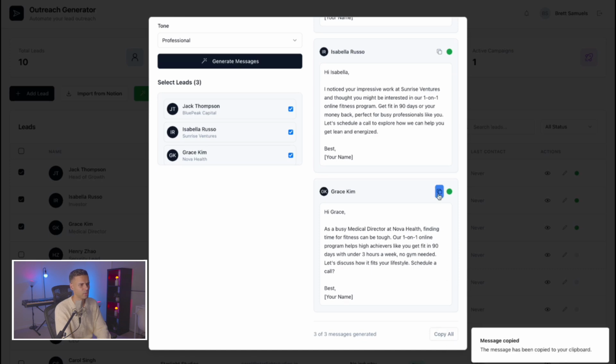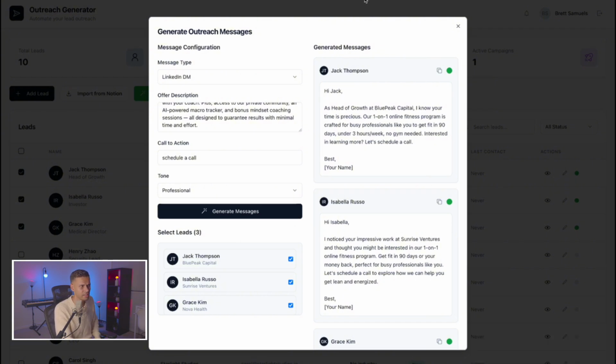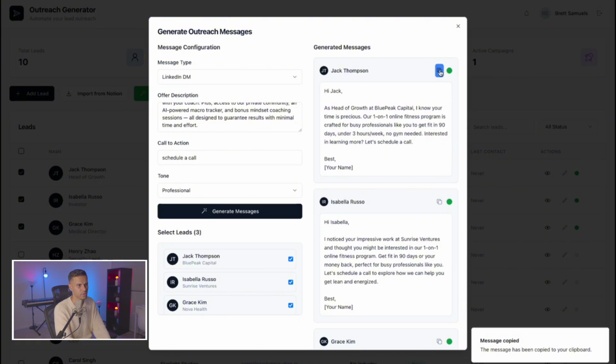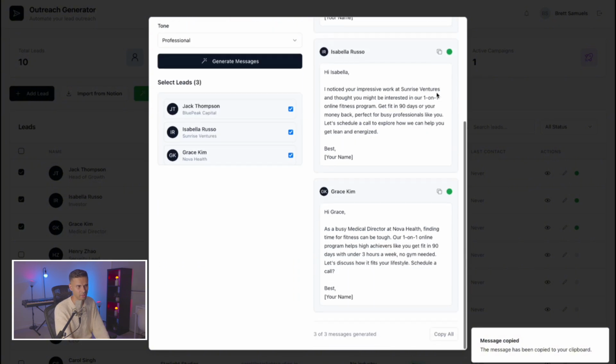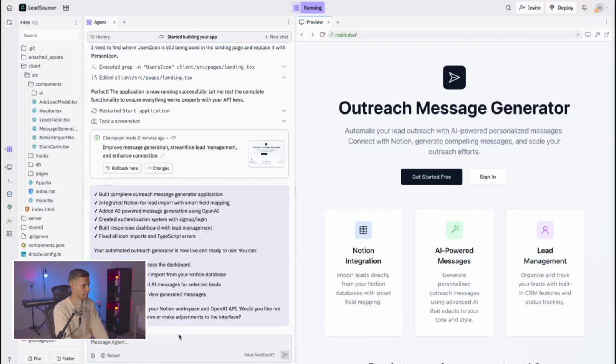It looks like you copy instead of save to Notion. I thought it was going to save to Notion directly. We probably need to prompt to fix that because I didn't want it to be a copy to Notion situation. I wanted it to save in the background or save on click of a button. So let's prompt the fix.